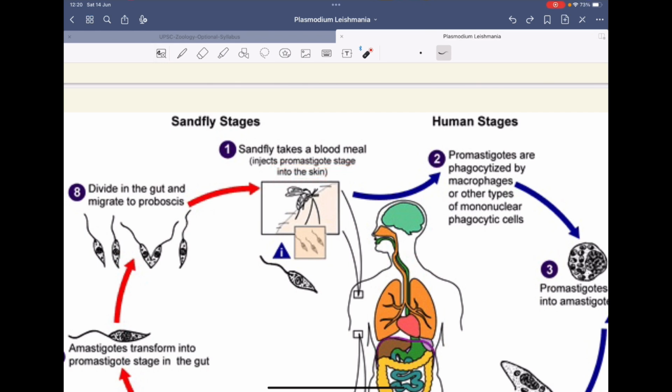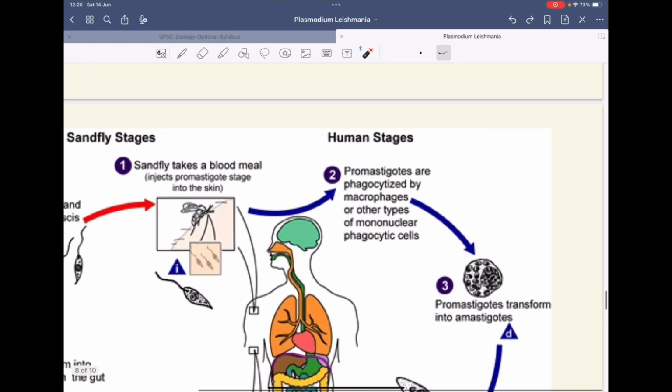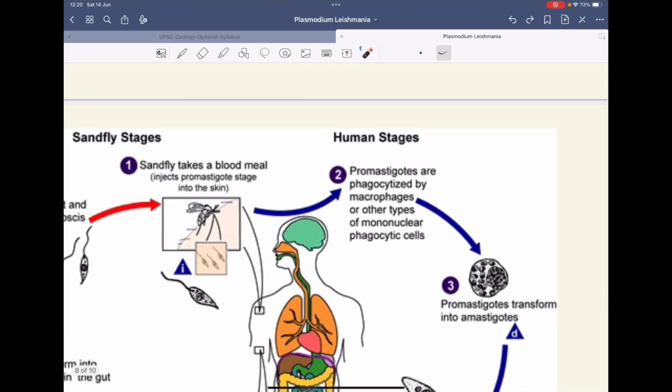So it will inject this promastigote stage. This is the promastigote stage. It will inject it into the blood of this human. What happens is that these promastigotes will go and infect the macrophages.